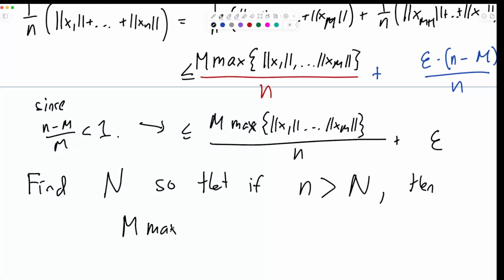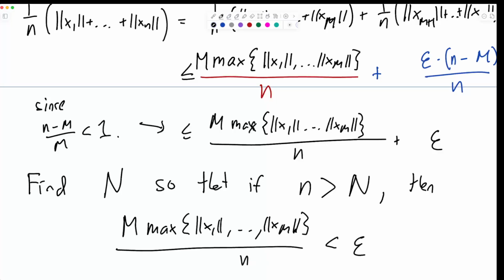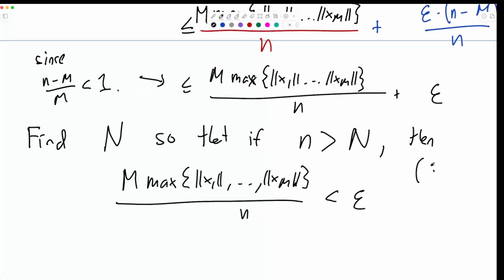The maximum of x1 to xm over n is less than epsilon. And you could say this is okay since the limit of the left-hand side is 0, so it's eventually less than epsilon.